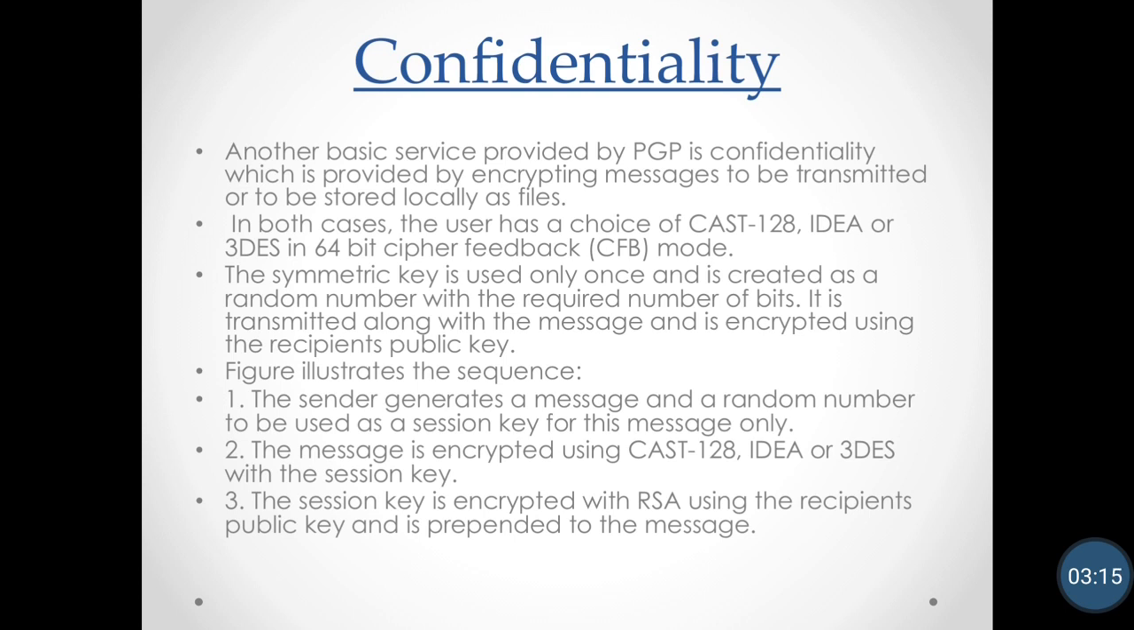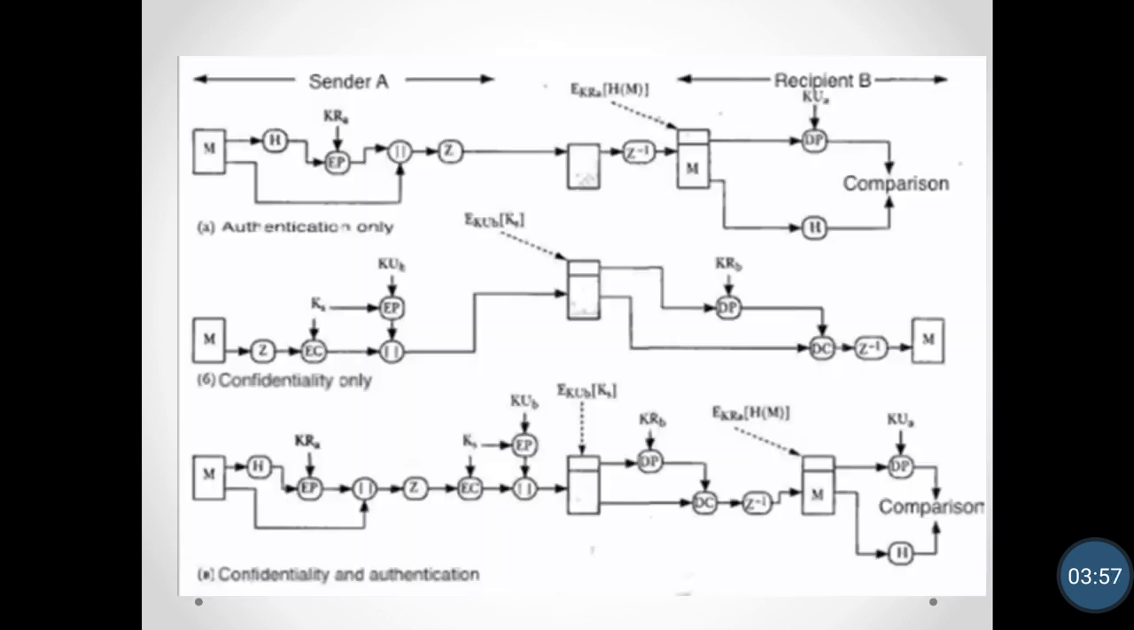Second is confidentiality. For confidentiality, we use the CAST-128, IDEA, or 3DES algorithm. The symmetric key is used only once and is created as a random number with the required number of bits. It is transmitted along with the message and is encrypted using the recipient's public key. We will see this in the diagrams next.